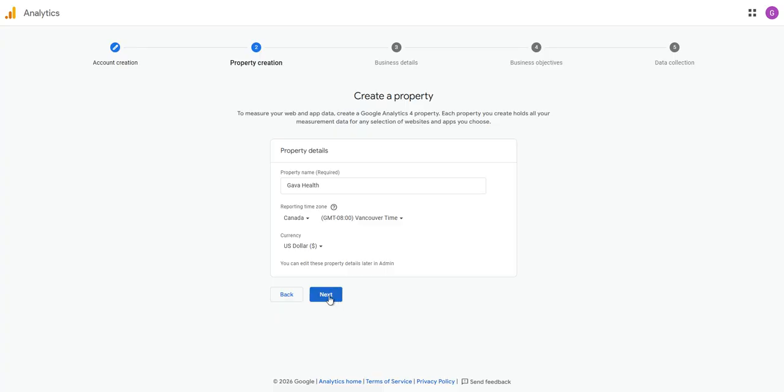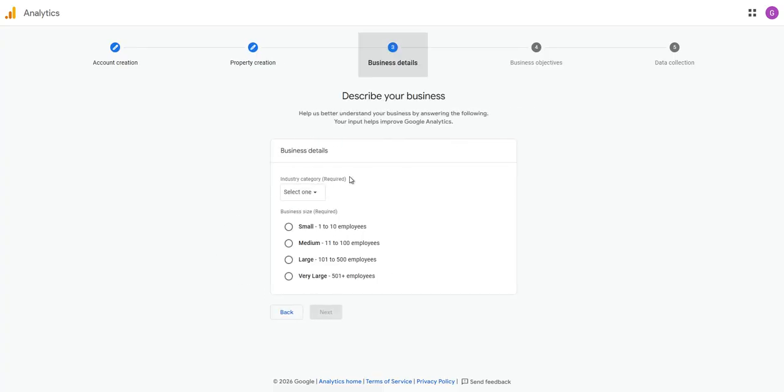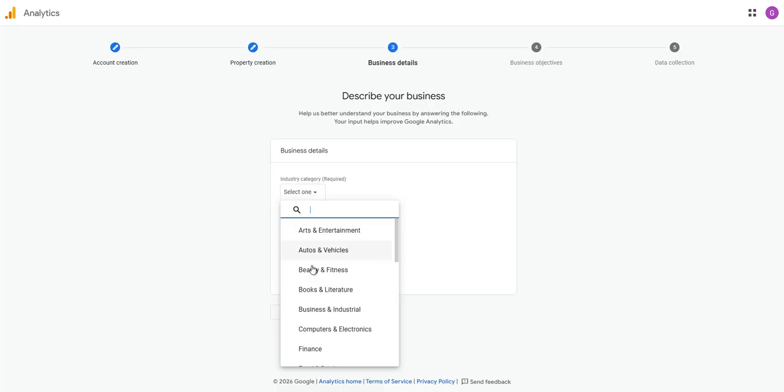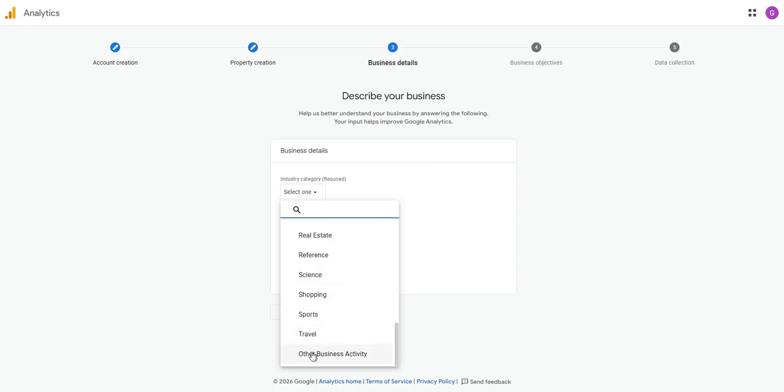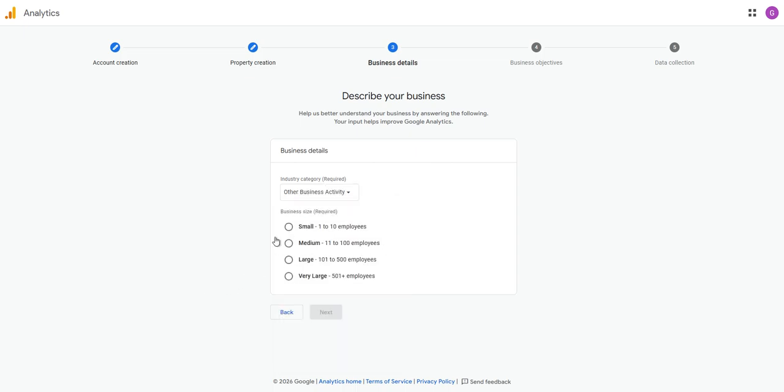I'm going to move on. Here now, business details. I'm simply going to go for other, because I don't want too many questions being asked. Then here, business size: you can choose the size that works for you. This one is for someone trying to run ads or digital marketing for an affiliate marketing website, but if your company is big, you can choose medium, large, or very large. I'm just going to go with that one.